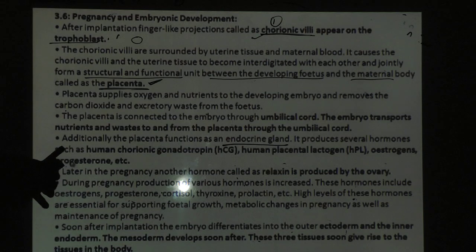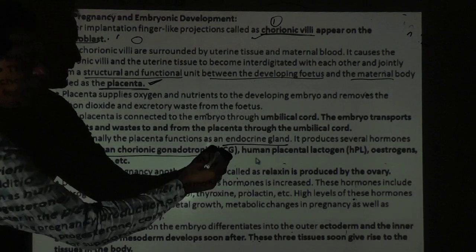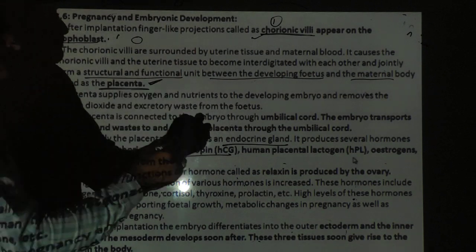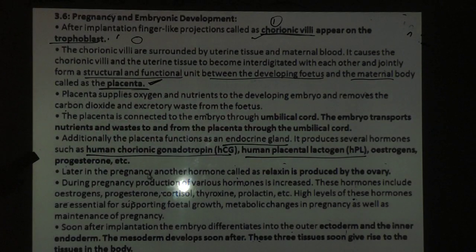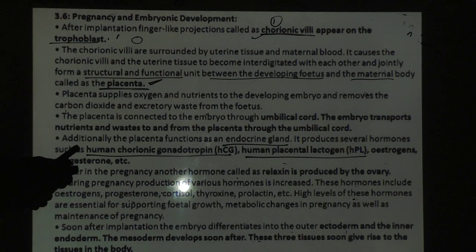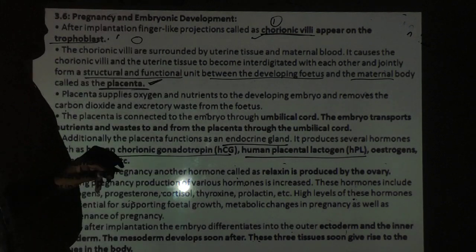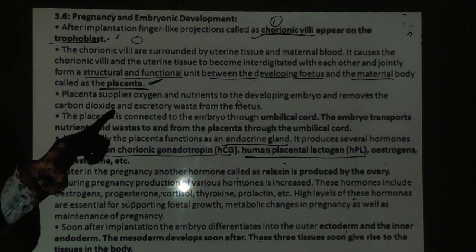Hormones such as human chorionic gonadotrophic hormone (HCG), and human placental lactogen hormone (HPL), estrogen and progesterone hormone. Those hormones are secreted only during pregnancy. There are two hormones especially: one is HCG, another is HPL. That question has already appeared.